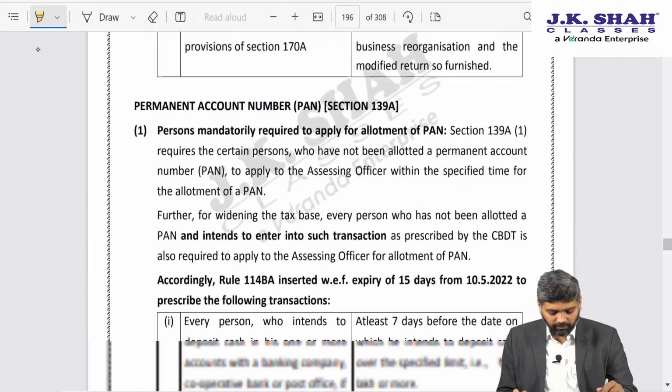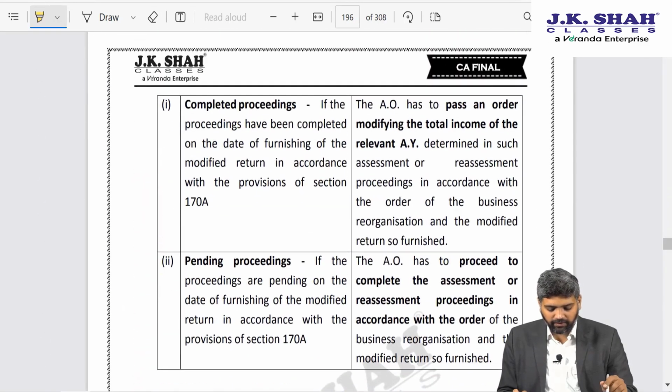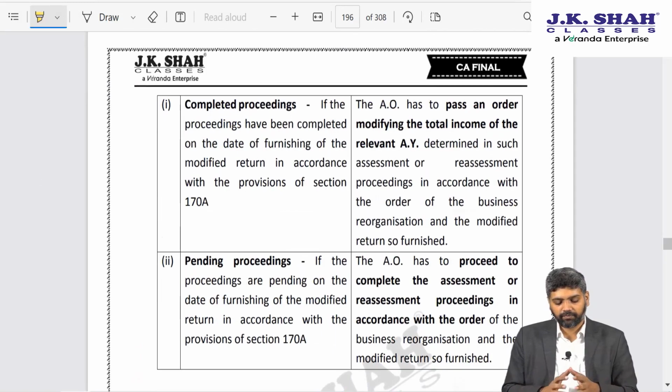Further friends, the government has inserted one more section, that is section 170AA. I think that is given a bit ahead, but let me explain that 170AA to you.